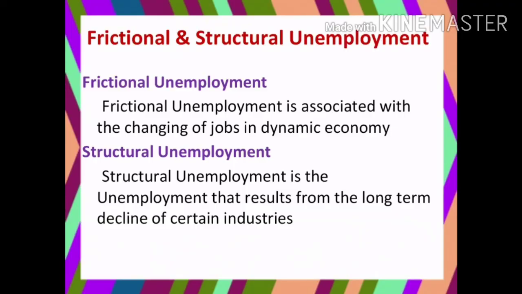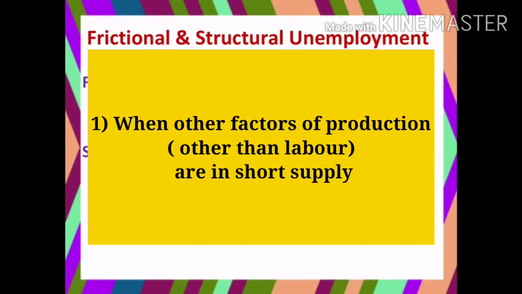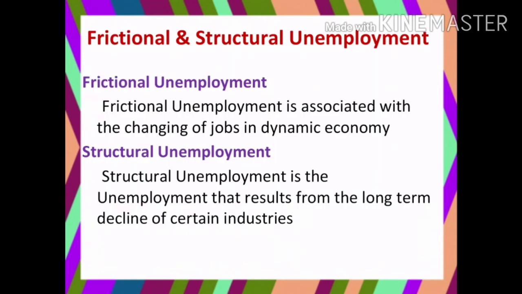The next one is structural unemployment. This definition is also given by Gardner. Structural unemployment is the unemployment that results from the long-term decline of certain industries. It is generally associated with structural changes in the economy for a few reasons. The first reason may be when other factors of production are short. We should not take labor here. The factors of production are land, labor, capital, and organization. Here you should not take labor, only the remaining: land, capital, and organization. If any one of these factors is in short supply, structural unemployment may happen.